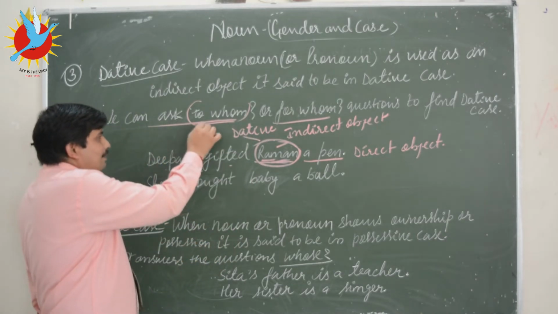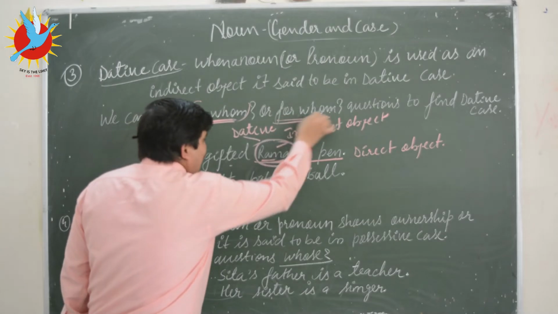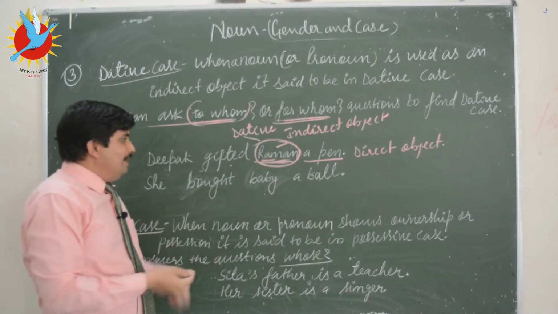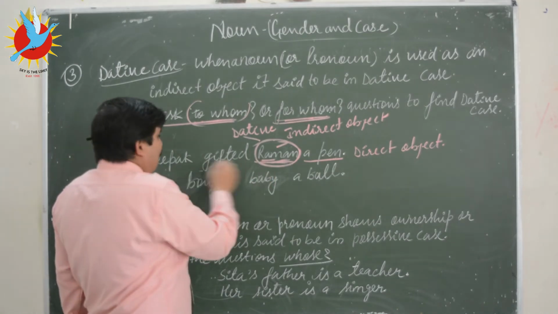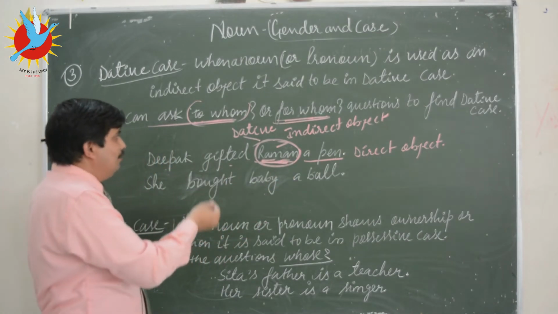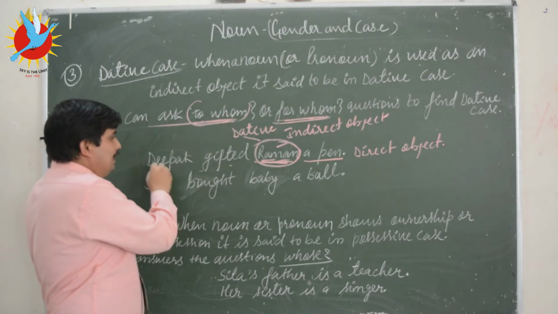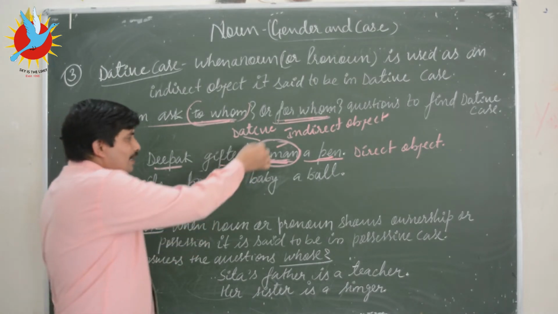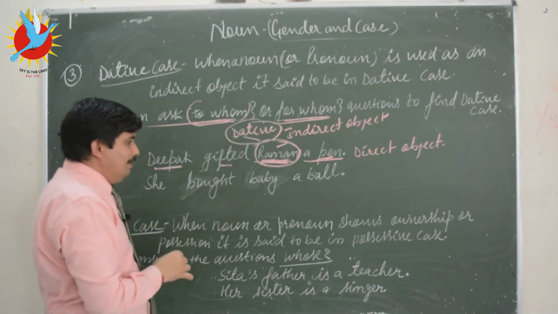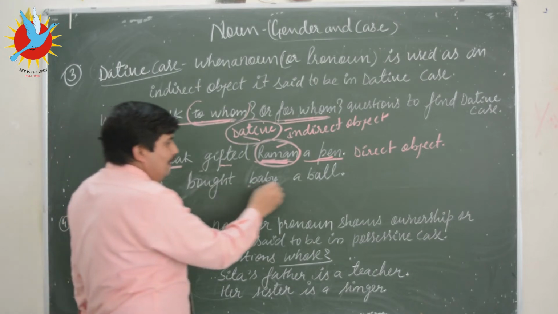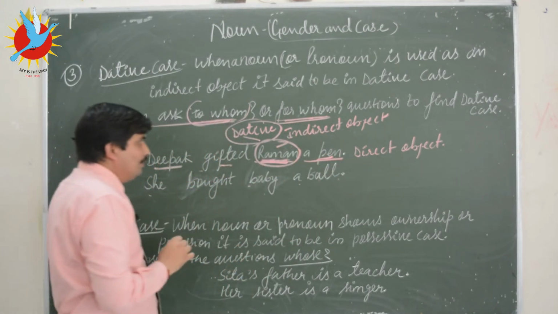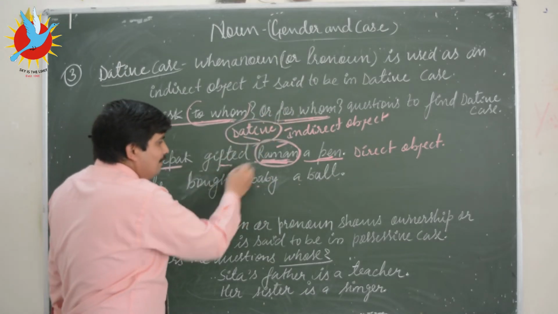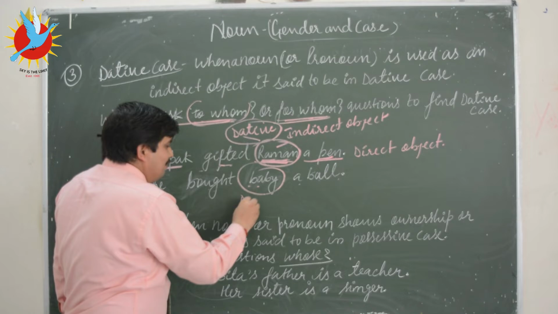For example, we can ask a question to find this dative case as well. If I ask to whom did Deepak gift a pen, the answer is Raman. So therefore Raman is a dative case. Similarly, she bought Wavy a wall, right? For whom did she buy a wall? Wavy. So this Wavy is a dative case.